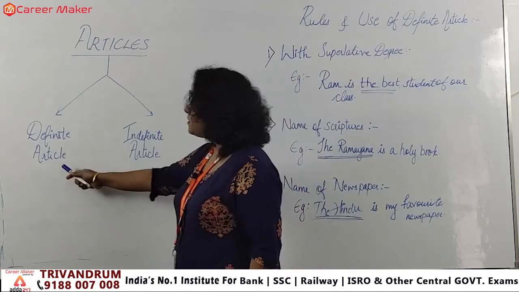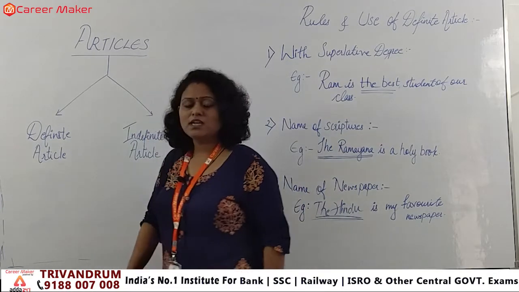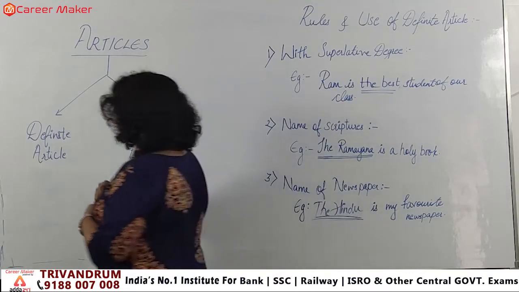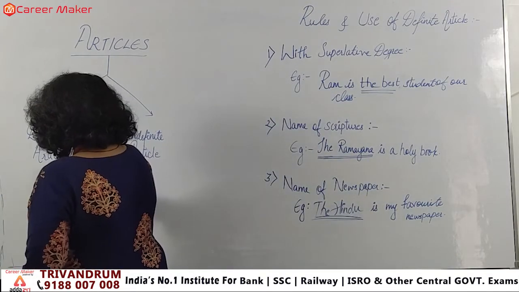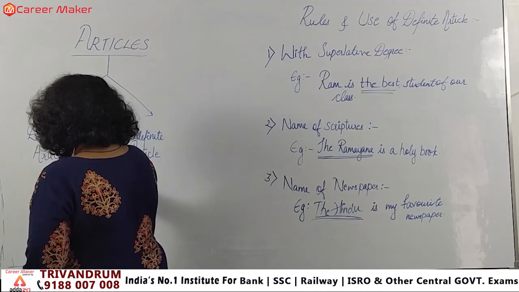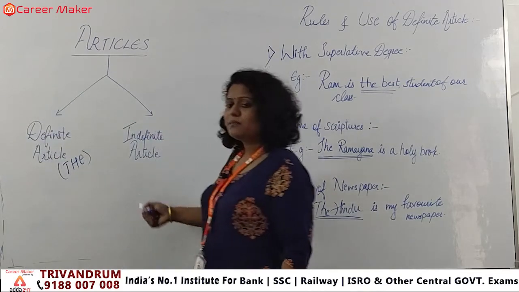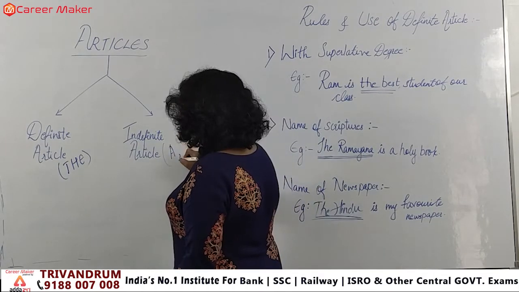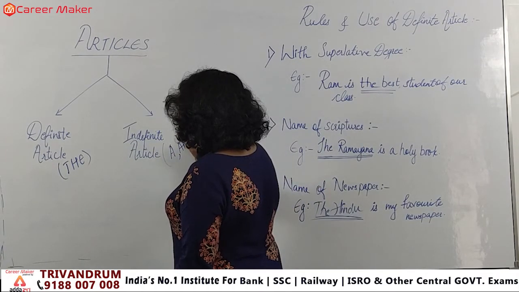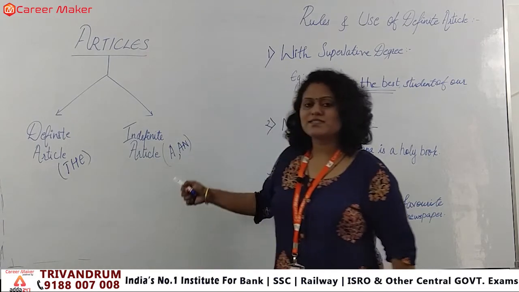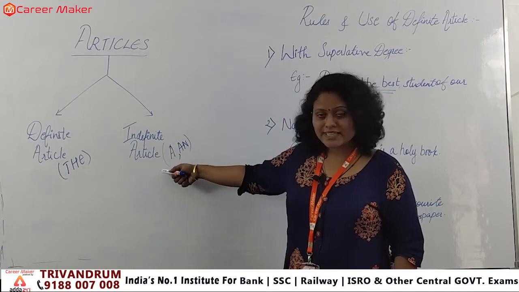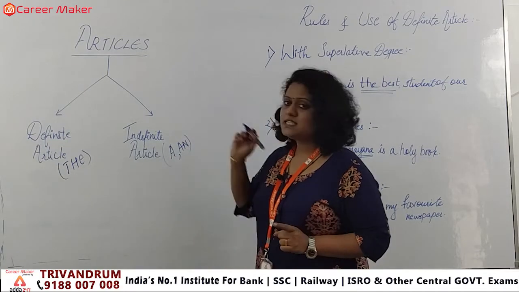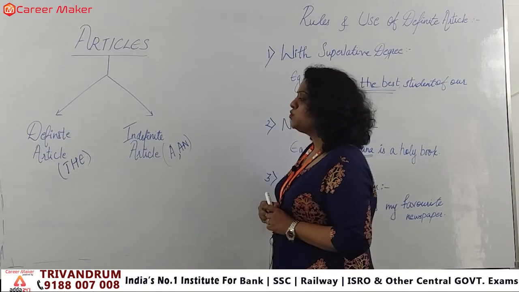Definite article is nothing but when we use the term the, and when we talk about indefinite article we use two words, one is a and the second word is an. So there are two words applied with indefinite article, and with definite article there is only one word, that is the. So the use is quite different.